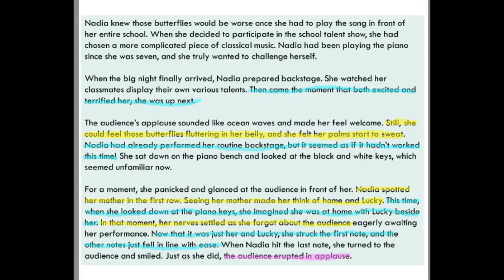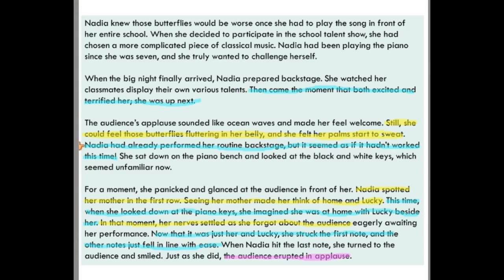Secondly, I want to show how that helped her. Okay, so I need to show that she was nervous, first of all, and then I need to show that she calmed down. So we might use this quote to show that she was nervous. Then came the moment that both excited and terrified her. She was up next. Or we might show this as her nervous moment.